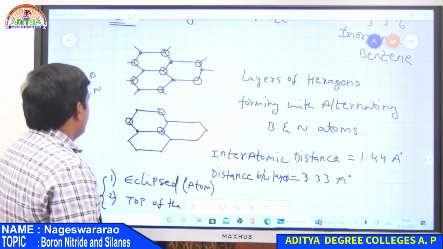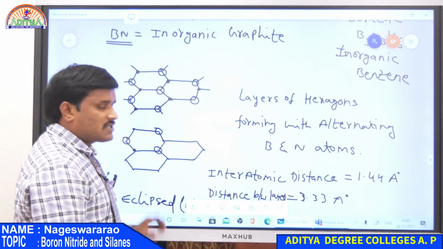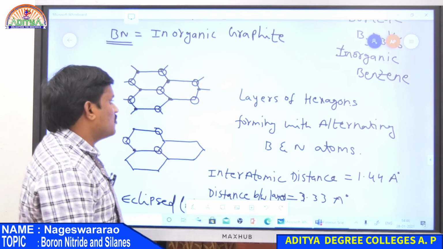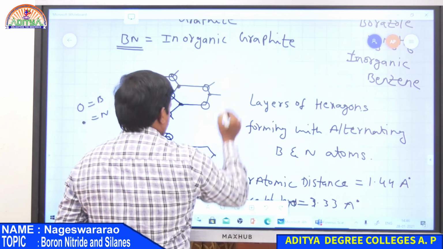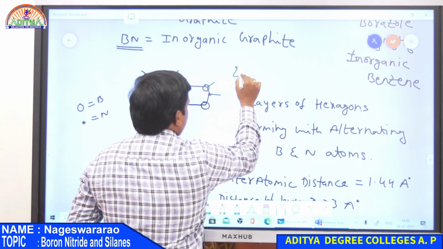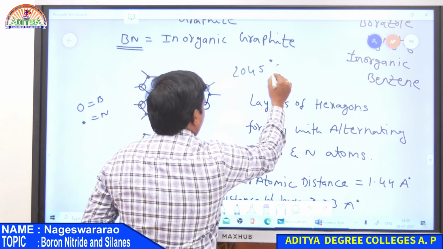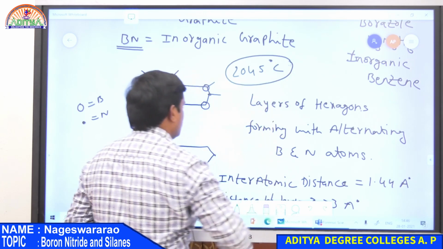Therefore, due to the presence of this ring structure, this is thermally more stable, and it only decomposes at 2045 degrees centigrade. So it is highly stable.